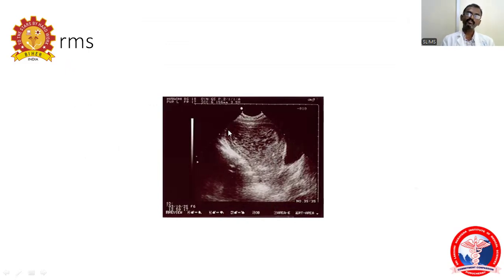So it is a fluid within the uterus. This is a uterus and this is a bladder. So here you can find the uterus with heterogeneous projection.